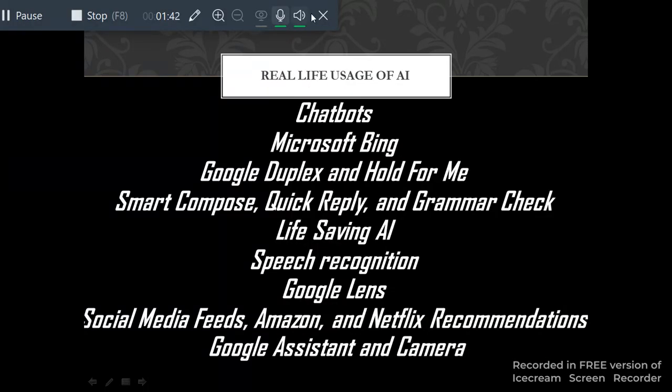Now, real life usage of AI: chatbots, Microsoft Bing, Google Duplex and Hold for Me, Smart Compose, Quick Reply, and Grammar Check, life saving AI, speech recognition, Google Lens, social media feeds, Amazon and Netflix recommendations, Google Assistant, and camera.